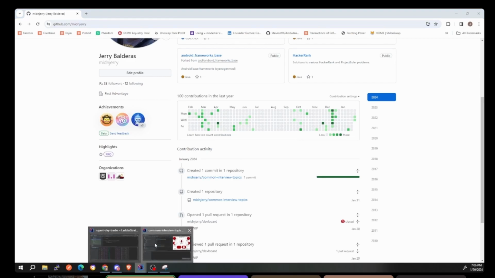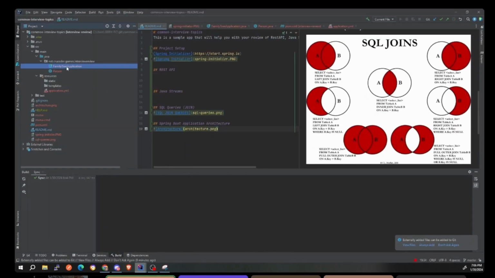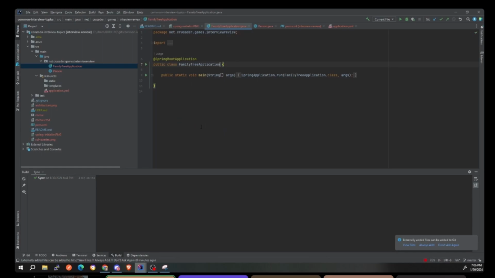So I was trying to think of what kind of project we can do. I want to come up with a project that will allow us to handle REST API and do all 3 topics, basically. And so I thought of a family tree. So we're going to make an app that maps different family members, and then we're going to try to do it in a RESTful manner.